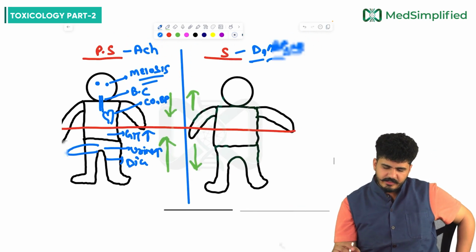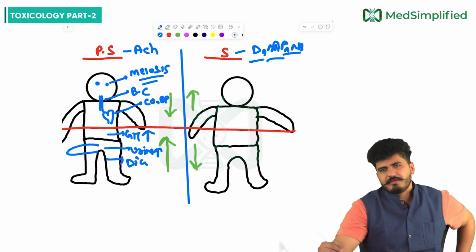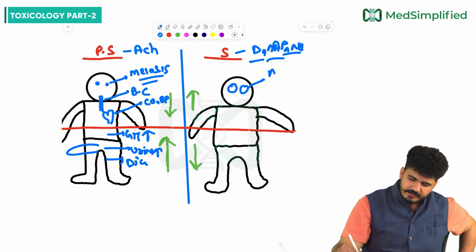If I compare this with the sympathetic, the opposite will happen. Above the abdomen in the sympathetic, what will happen? Your eyes will be dilated. That is mydriasis.